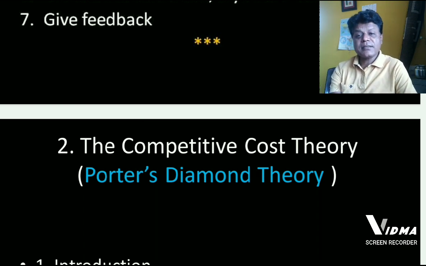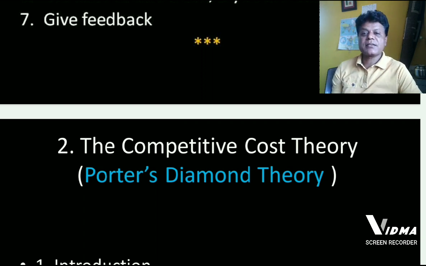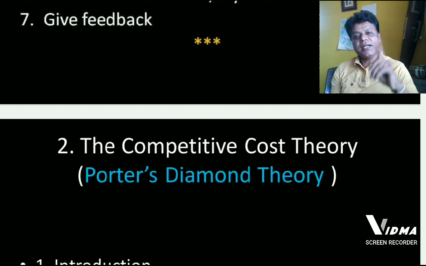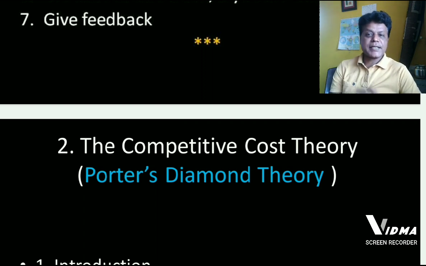We are studying the first unit, that is international trade. In that, we are studying theories on international trade. So far, we have studied theories on international trade developed by Adam Smith, David Ricardo, Heckscher and Ohlin. After knowing that, we are in a position to study another important theory on international trade, which is popularly known as the competitive cost theory. It is also known by another name, that is Porter's diamond theory.